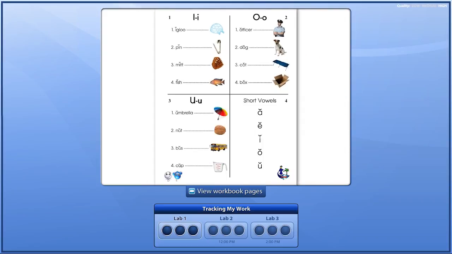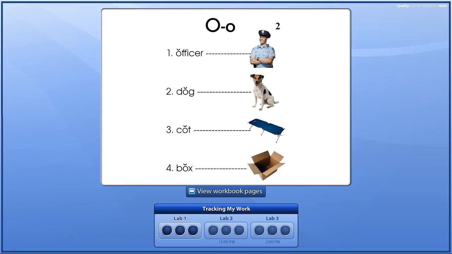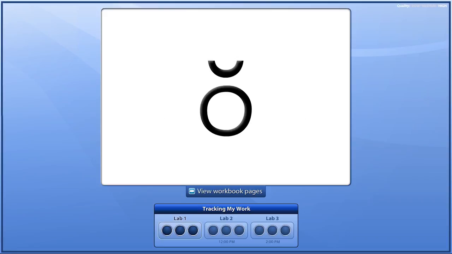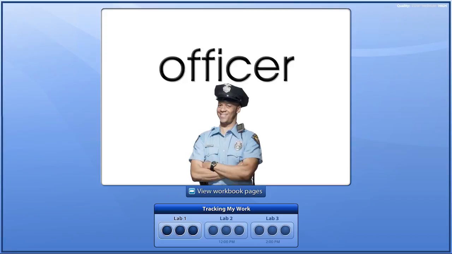Now go to the second square. The capital and lowercase o make this short vowel sound. Aw. Make it with me, please. Aw. Like in officer. Like a policeman is an officer.